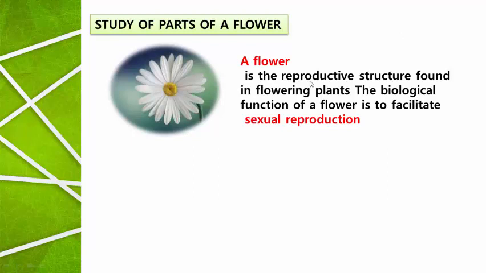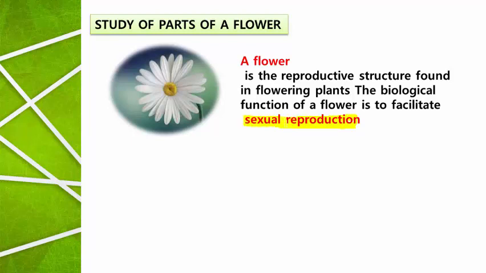Flower is a reproductive structure. It is found in flowering plants, and the biological function of a flower is to facilitate sexual reproduction. The flower is mainly produced by the plants for the purpose of sexual reproduction.